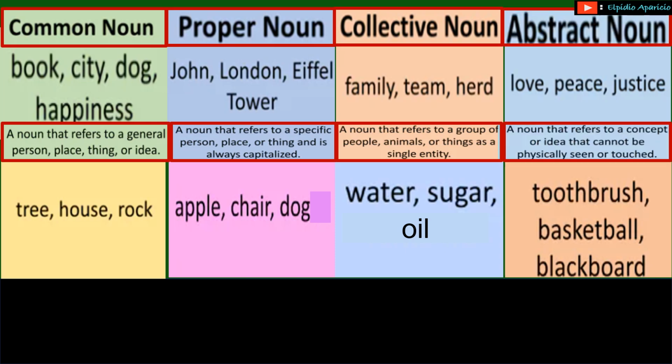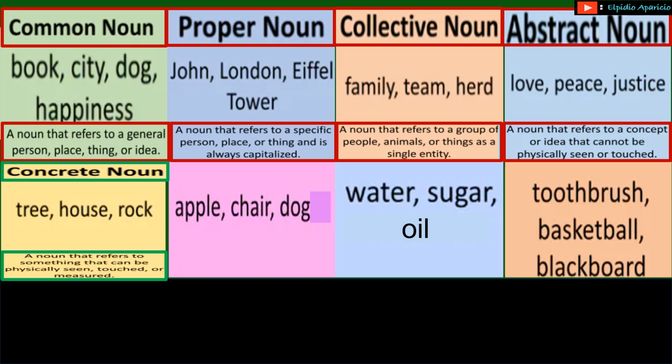Abstract noun: a noun that refers to a concept or idea that cannot be physically touched or seen. Okay? These ones are concrete nouns: a noun that refers to something that can be physically seen, touched, or measured. These are the concrete nouns. They can be physically seen, touched, or measured.